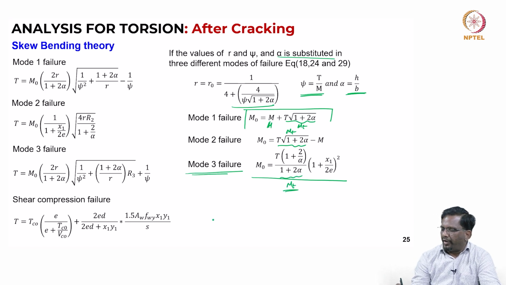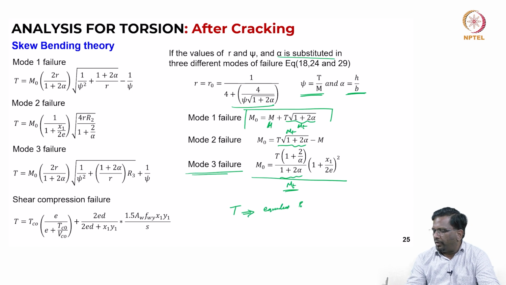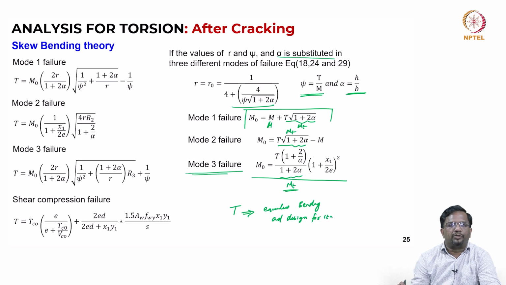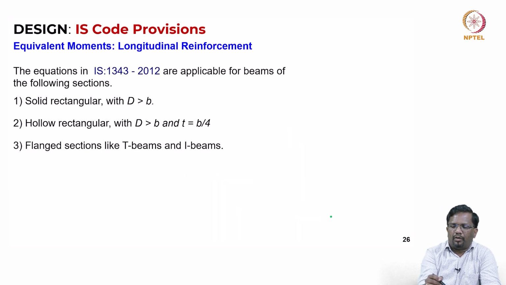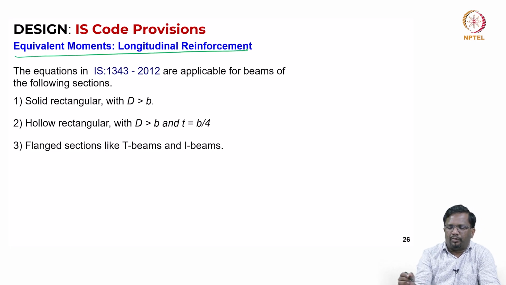So, what we are really doing is converting the torsion into an equivalent bending and designing for it. Okay. So, that is what we are doing. Let us look at how. Now, for equivalent moments, let us see how we do it.